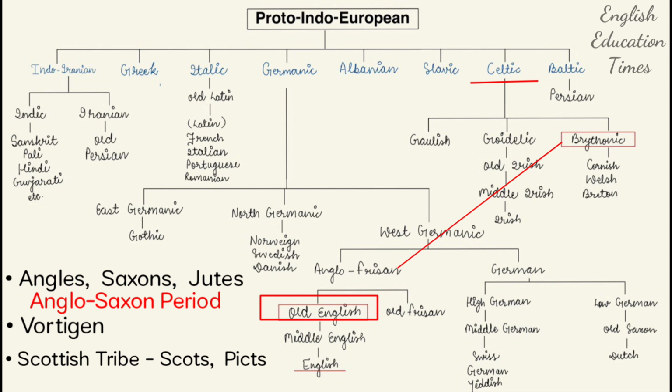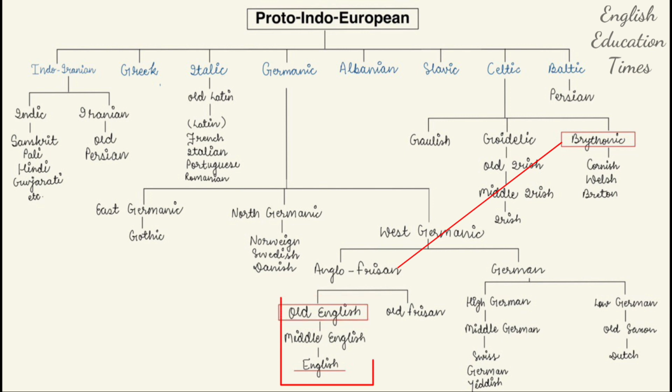When the Anglo-Frisian dialect of these Western Germanic tribes got mixed with the native people's language, that is Brittonic, both languages mixed and formed a new kind of language, that is the Old English language. And the literature which has been written in this Old English language is considered Old English literature. Then there was a Middle English period. There were three phases of the development of the English language. First, when it was formed, it is considered Old English.